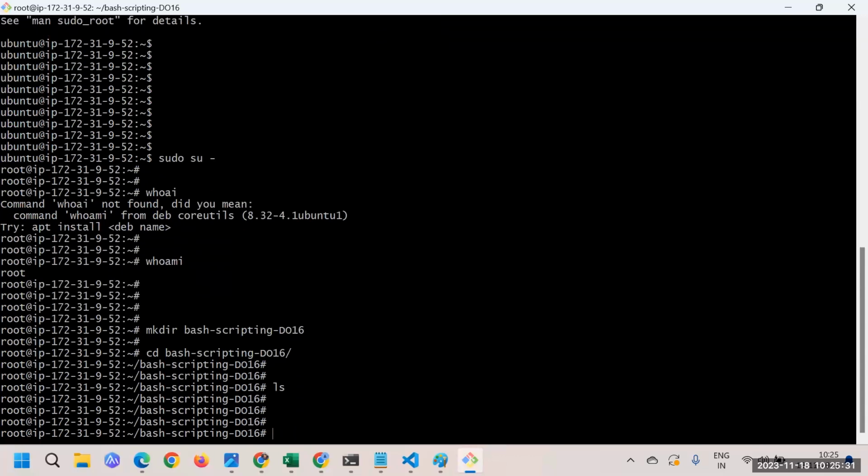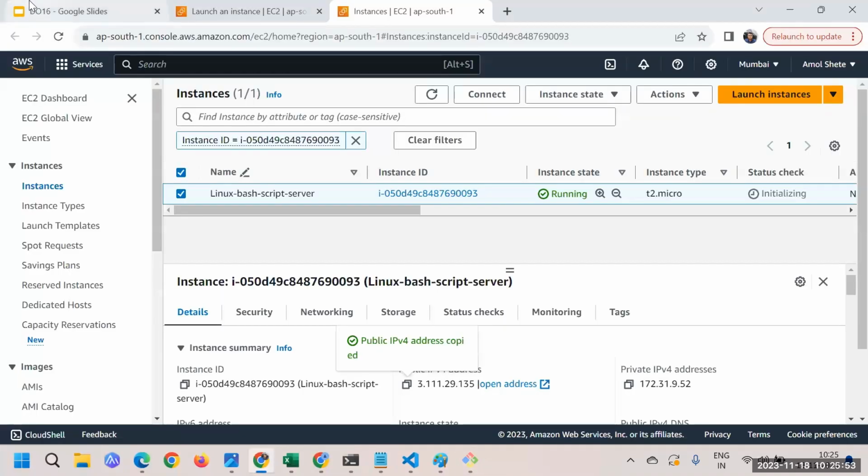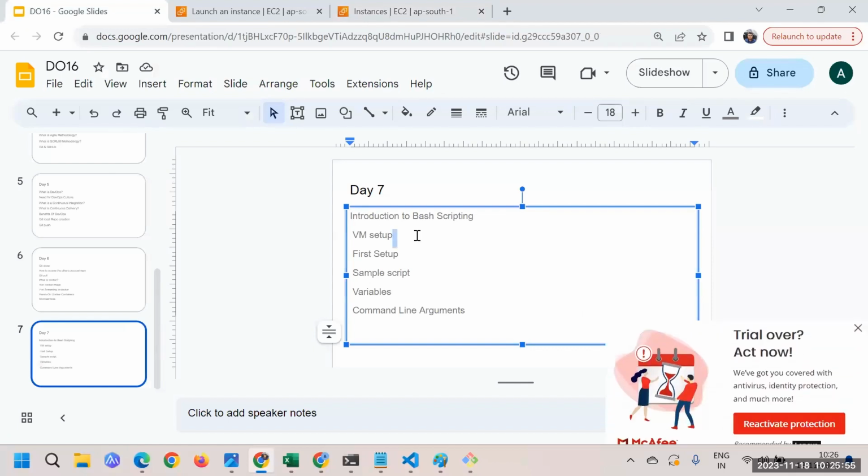Once we are done with the session, at the end of the session we'll push all the scripts to GitHub, so that if you guys wish to practice, you have all the scripts with you. All right, great. So here inside this folder I'll start typing the script, and we will see how things work.